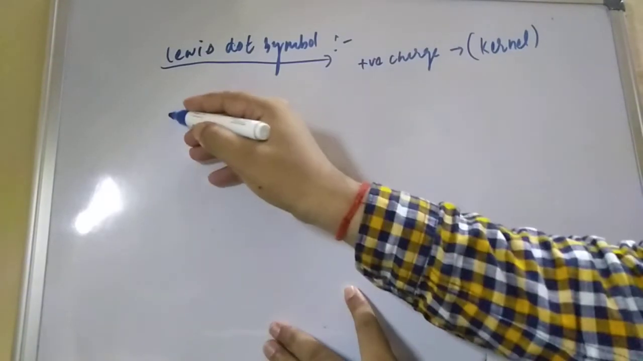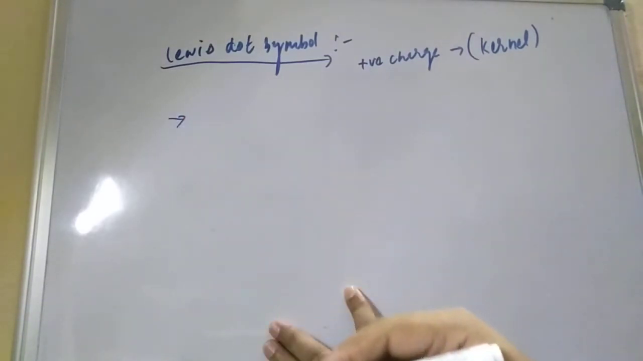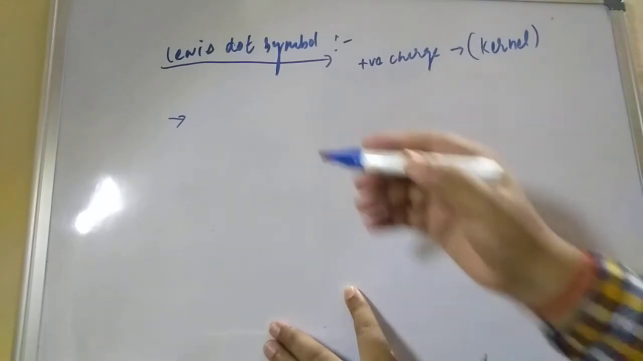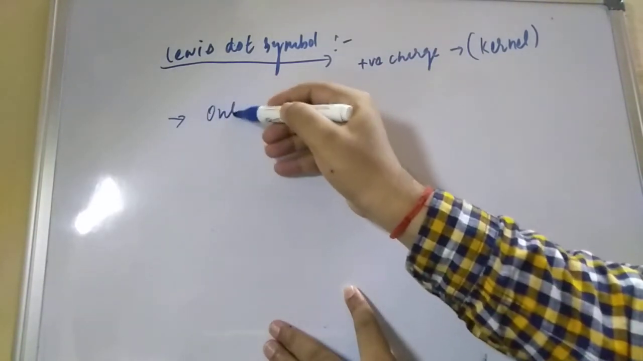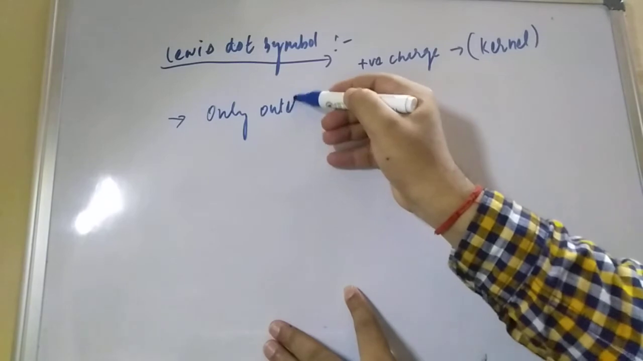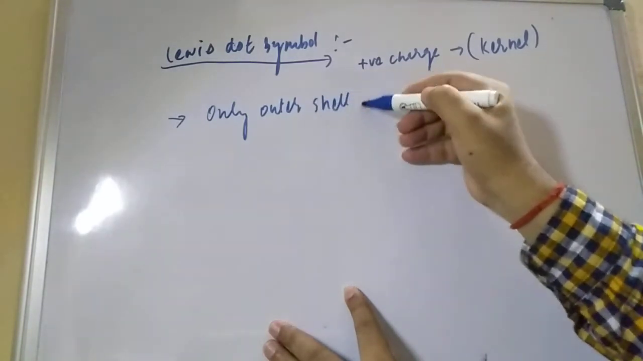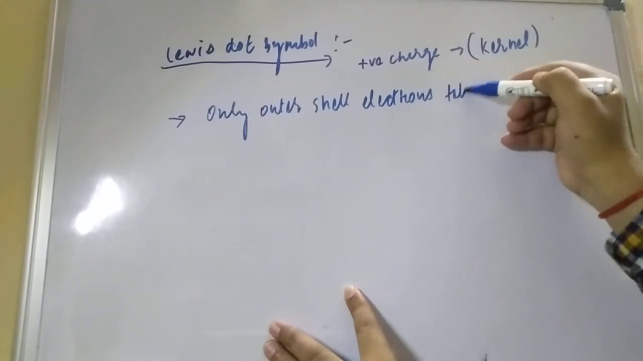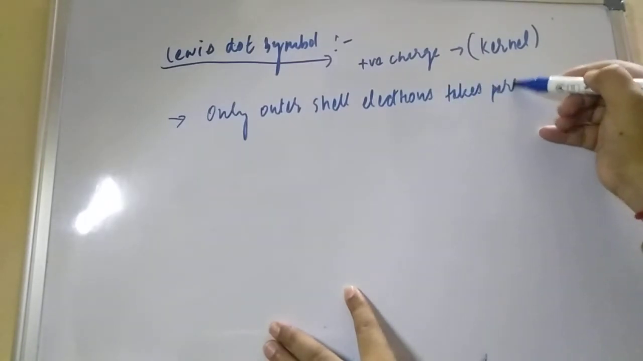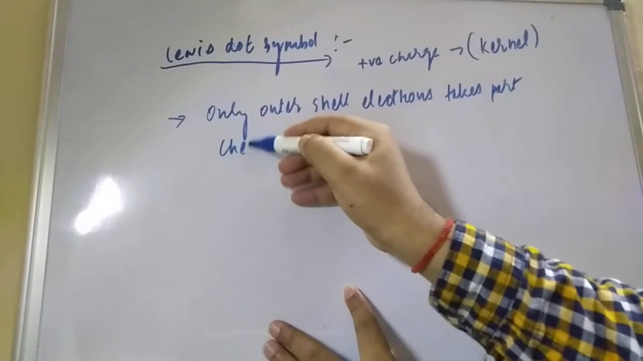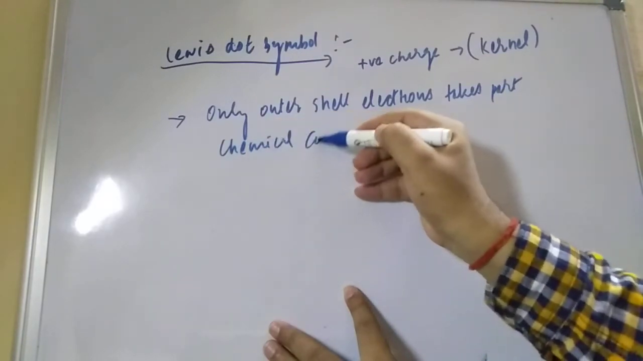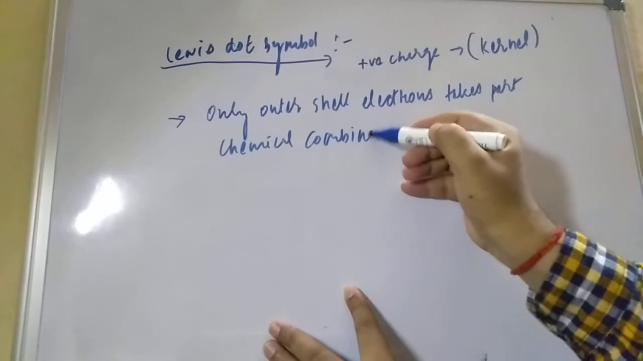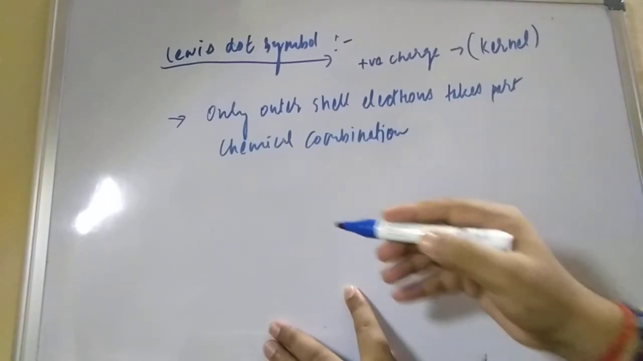Now the second point: only the outer shell electrons take part in chemical combination. This is the second portion.